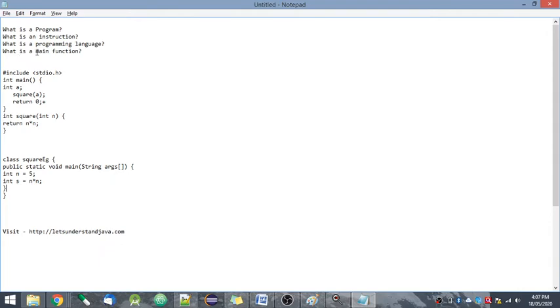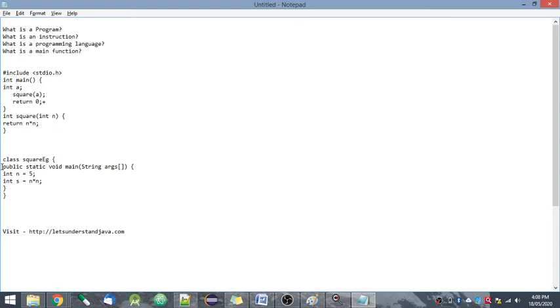Now the last point is, what is a main function? The main function is the entry point function in every program. Every program will have a main function. It is the backbone of every program because the execution starts from the main function. Whenever we execute a program, the compiler will directly go to the main function and then execute the code line by line. As you can see, in C we just have a simple format, simple syntax to write the main function. We just write the return type and the main function. Here int is the return type, that is, it is returning an integer.